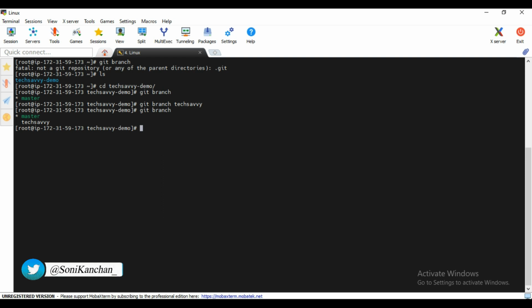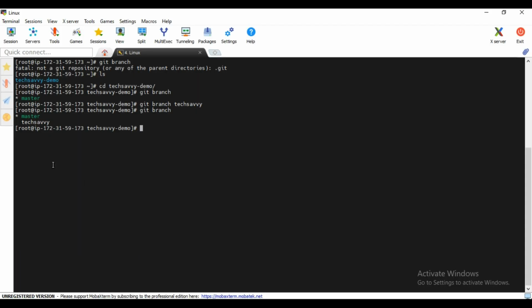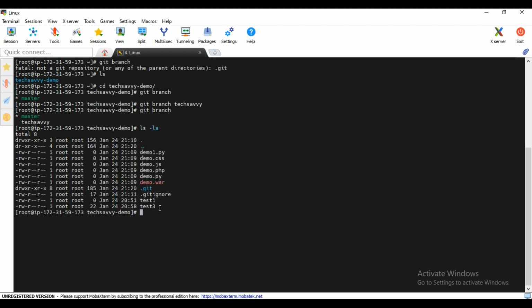And the thing I wanted to explain here in this diagram, as I have told you, is that from the point where we create the sub branch, all the data before this breaking point will be moved to the newly created branch. So we have this much data right now in the master branch. Let's go inside the TechSavvy branch and see what data it is carrying.